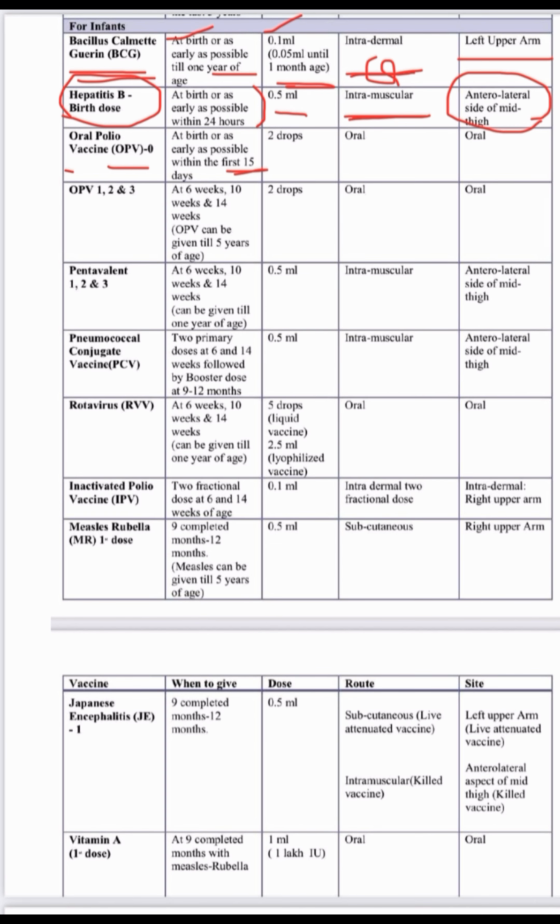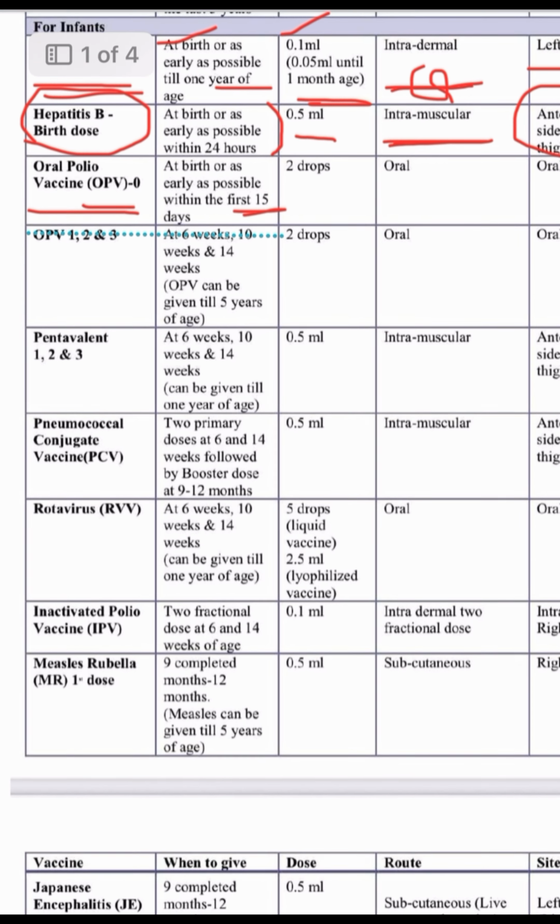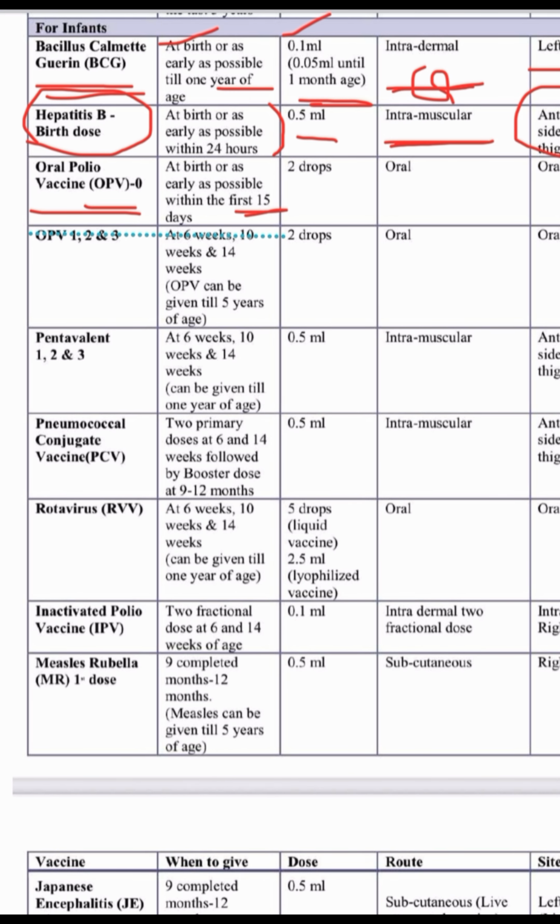Then the third vaccine is OPV, oral polio vaccine, given at birth or as early as possible within 15 days. 2 drops orally.